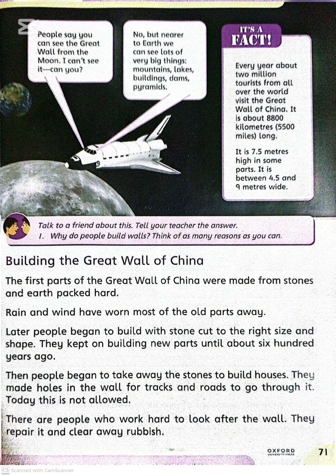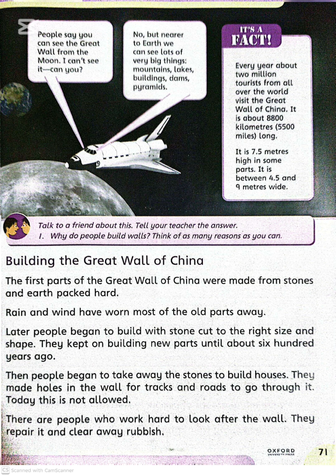The first parts of the Great Wall of China were made from stones and earth packed hard. Rain and wind have worn most of the old parts away. Later, people began to build with stone cut to the right size and shape. They kept on building new parts until about 600 years ago.